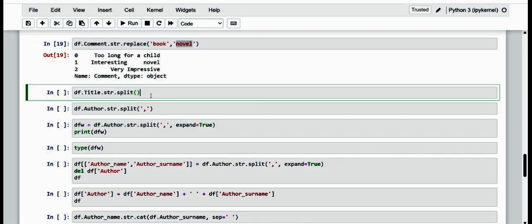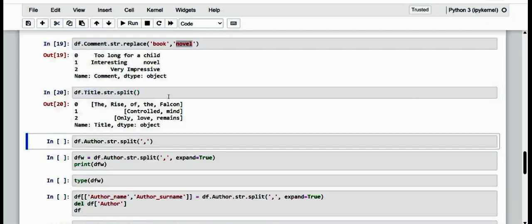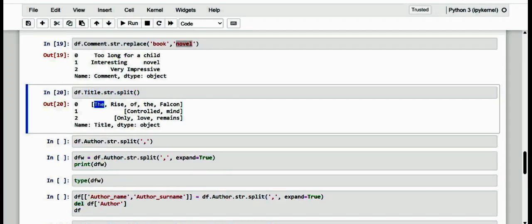So here let us split only the title. Kindly observe what it gives. Each and every word has been separated with the separator, and each is an element in a list.